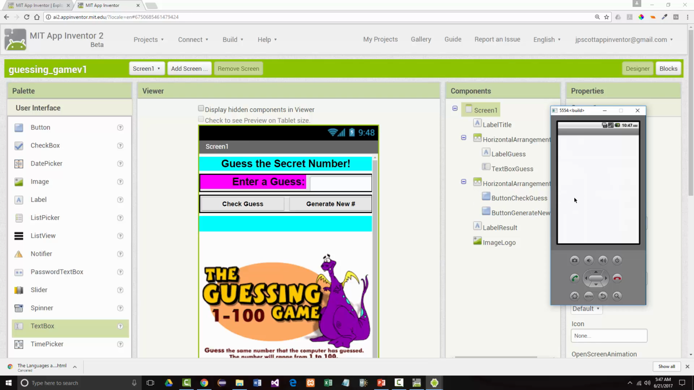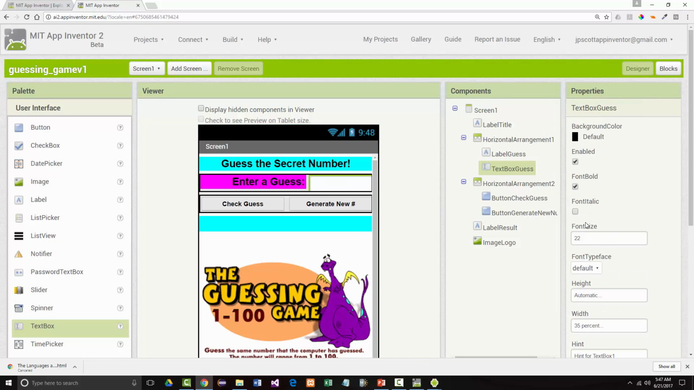So again, the idea will be when we run this, well, I definitely don't like the way that looks. So I'll have to change that hint so that gets fixed. But we will enter a number here. So let's say I enter 50 and I click check guess. And let's say our number was 66. We want a message that comes in here that says the guess was too low or something along those lines. Anytime we want to generate a new random number, we'll click that button. All right? So hopefully all of that makes sense.